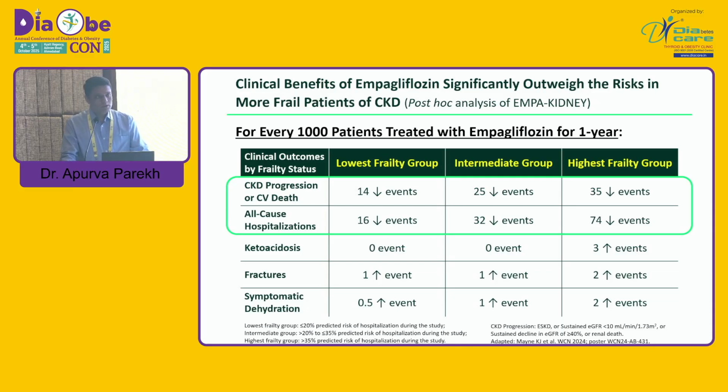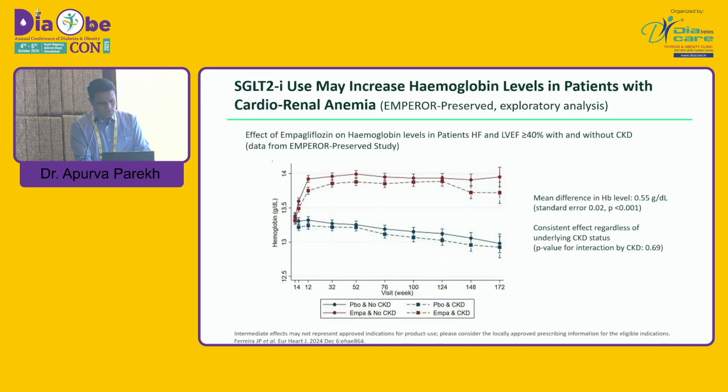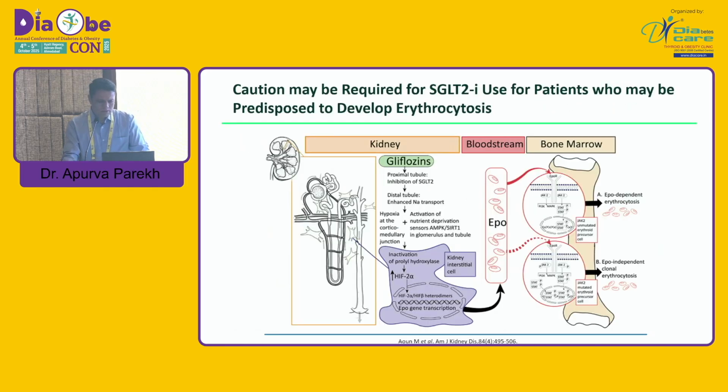But overall, the risk versus benefit ratio is in favor of giving SGLT2 inhibitors. Again, one important and welcome side effect is that it increases the hemoglobin level in our patient with cardiovascular disease and anemia. These are data from the EMPEROR-Preserved trial. And the mechanism is simple. When we give gliflozins, they will inhibit the SGLT2 transporter.